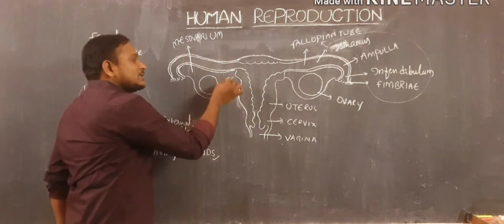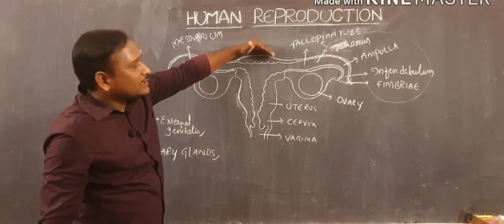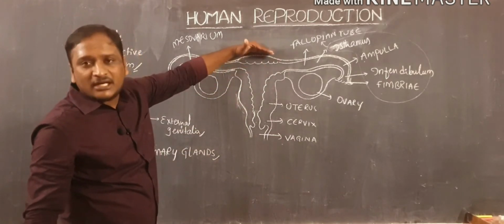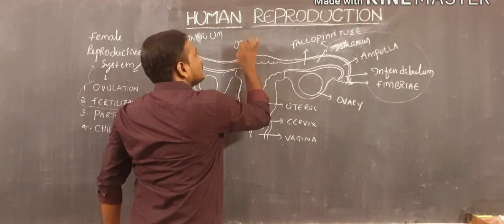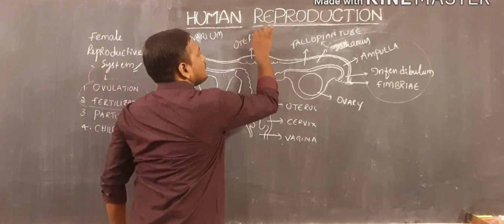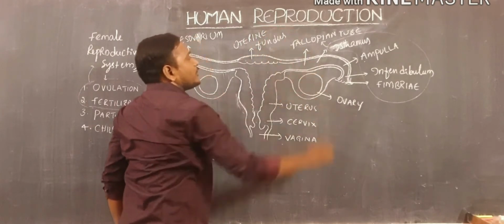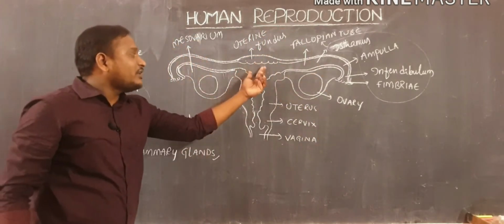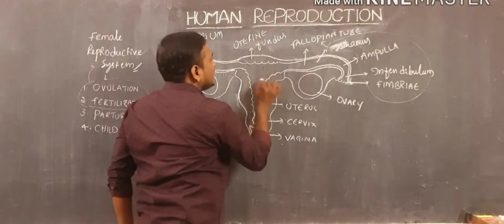And next, when you observe the uterus, here at the terminal side there is a swollen part which is also called the uterine fundus. The cavity present inside the uterus is also called the uterine cavity.